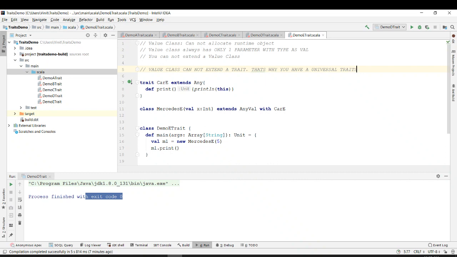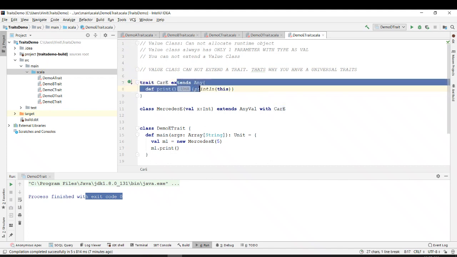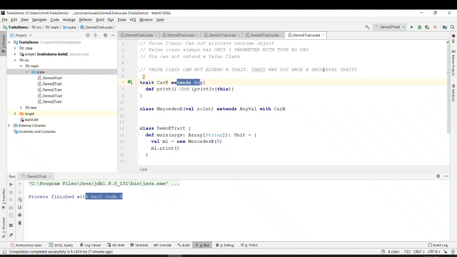What the universal trait does is it can be used with a value class. If you see any trait that is extending Any, that is called a universal trait. So this is a universal trait.